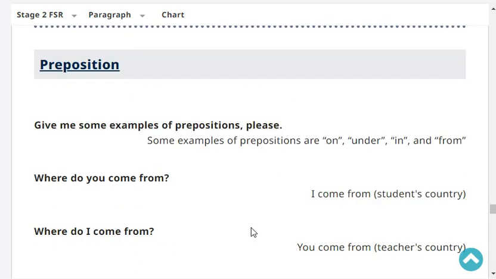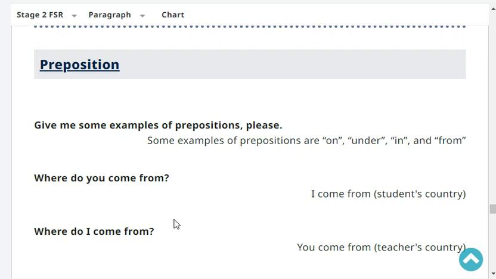Give me some examples of prepositions, please. Some examples of prepositions are on, under, in, of, and from. Very good. Where do you come from?